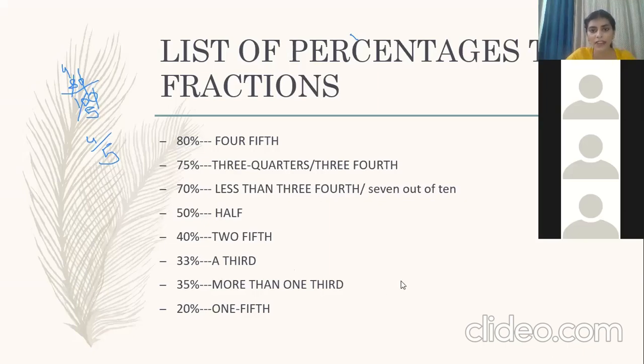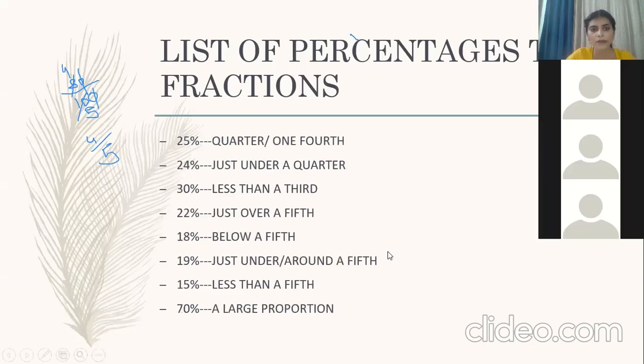And then we have next fractions, 25%. Everyone is clear with the fact what is 25%? It is 1/4. It is a quarter. 24%. देखो 25% से थोड़ा सा कम है, just a 1%, so you can write just under a quarter. 30% हमने पढ़ा था, 33% क्या था? A third. तो 30% क्या होगा? Less than a third.